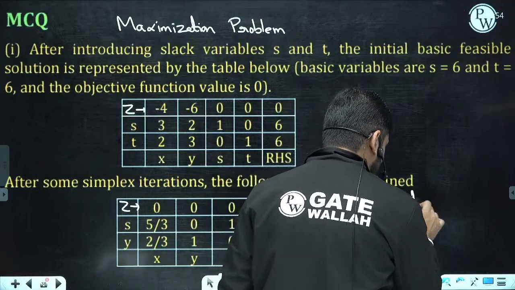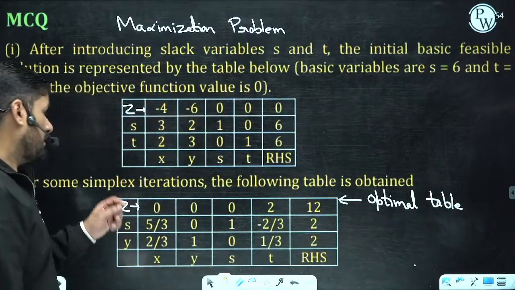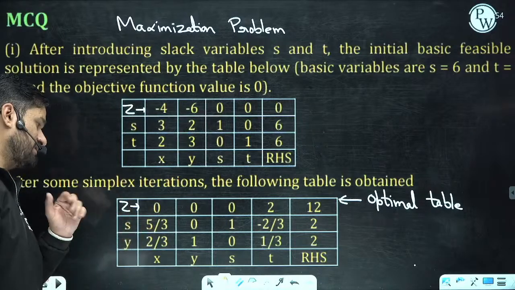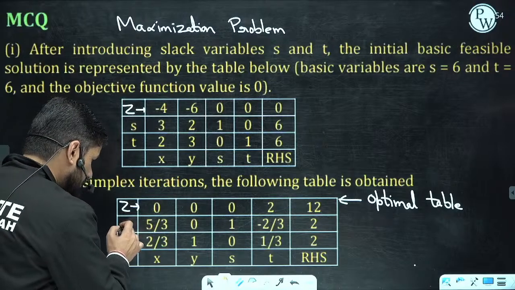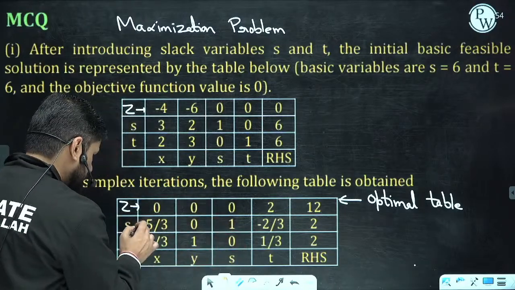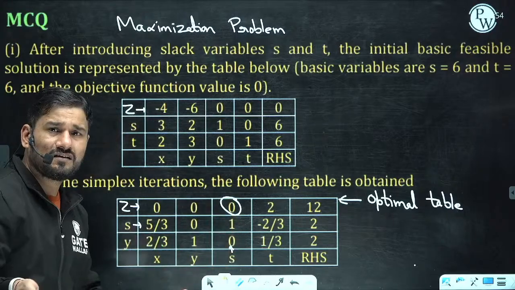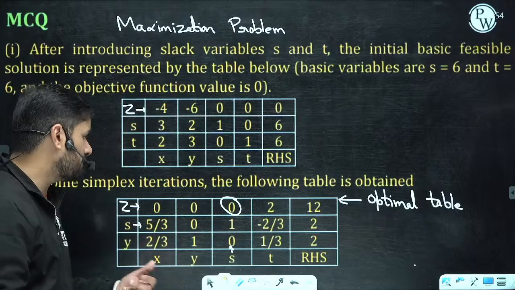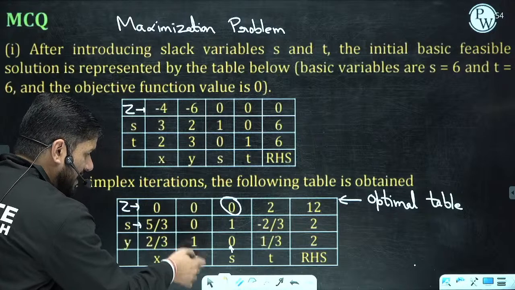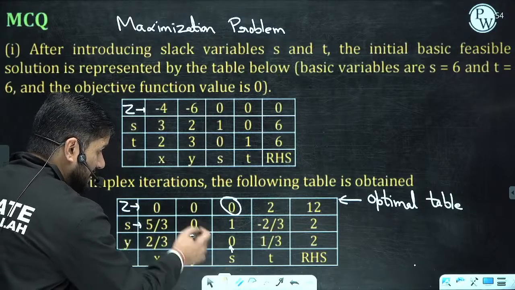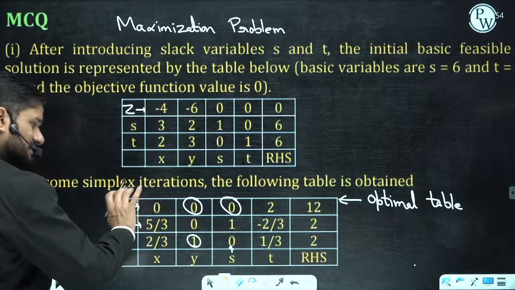And when you have decided this is the optimal table, now you can check how many extra zeros it is having. First of all, S is a basic variable. For the S row and S column, at the intersection they are 1, and this 0 was expected. Here Y also, the Y row and Y column at the intersection are 1, and this was expected. But X is, see, this is the optimal table.